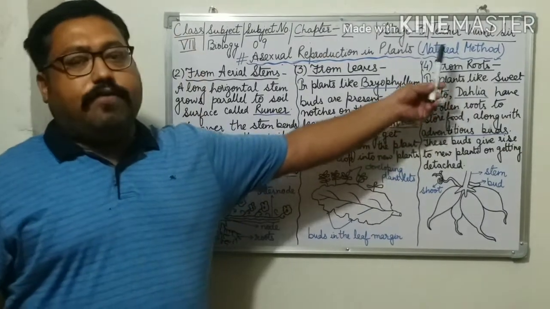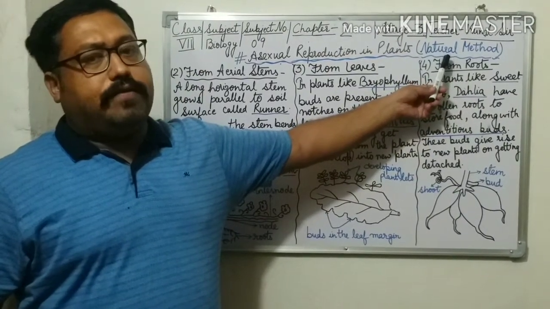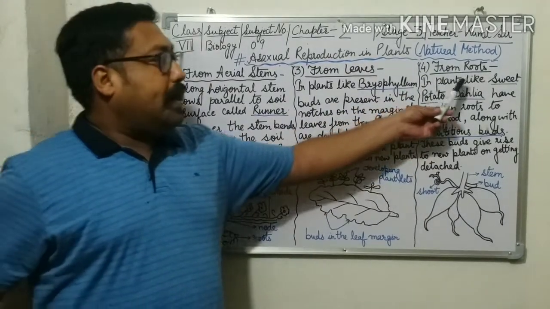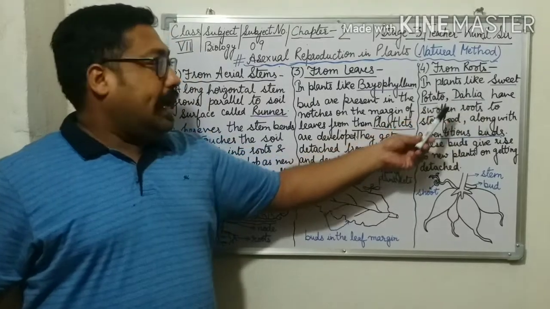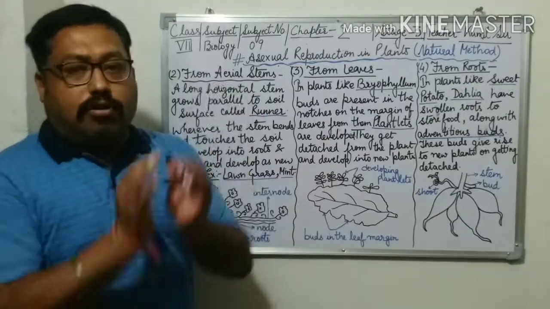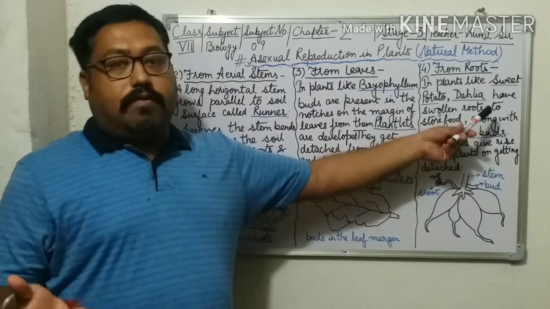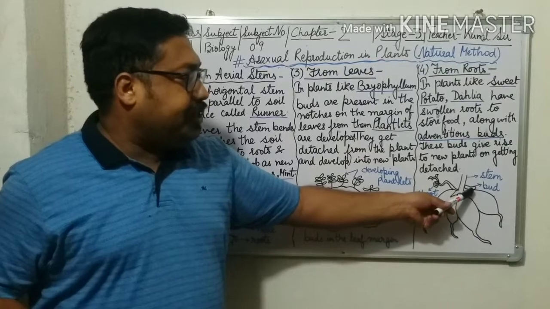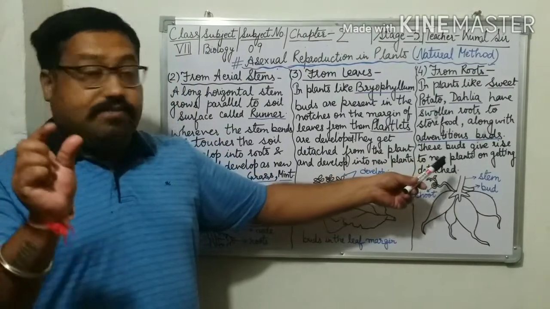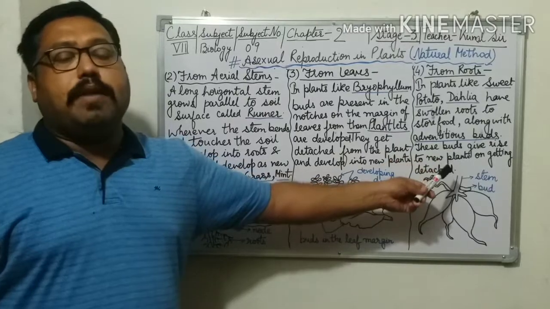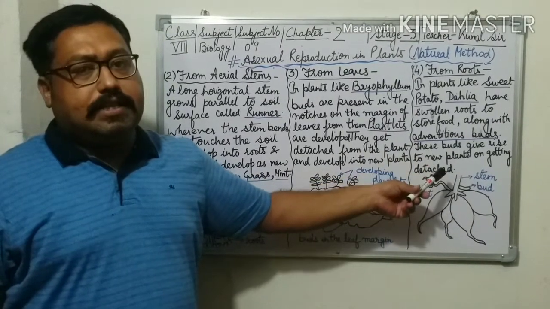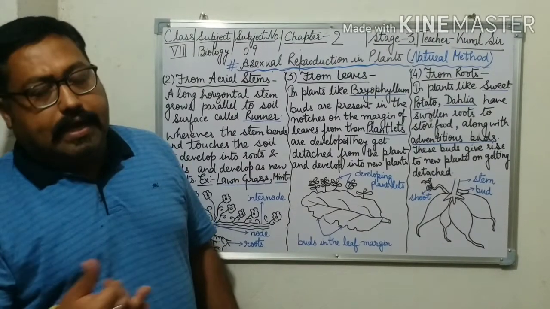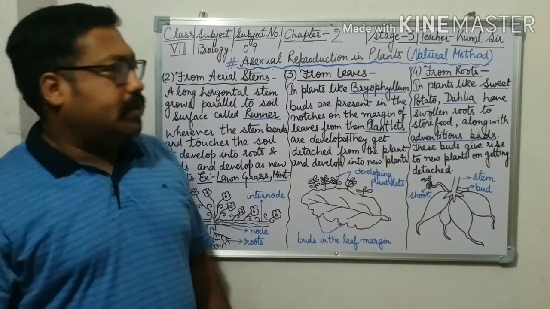Now let us discuss the fourth natural method of asexual reproduction, from roots. What is happening here? Plants like sweet potato and dahlia have tuberous roots. What do they do? They store food, and along with them there are adventitious buds, and these buds give rise to new plants when they get favorable conditions and get detached.